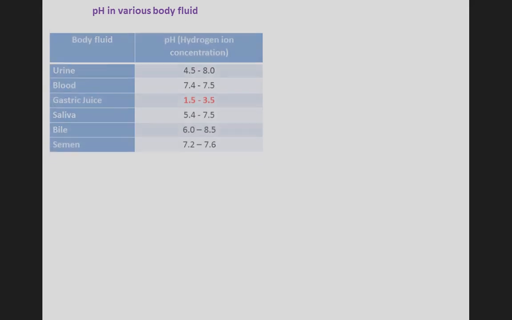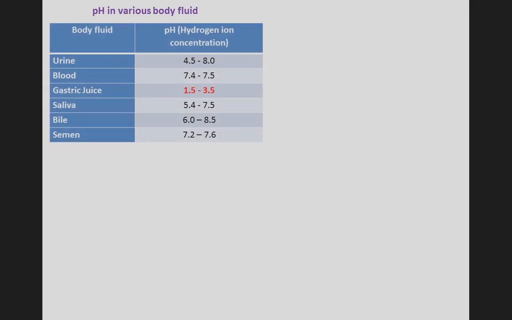Then next one, pH in various body fluids. You can see this, the body fluids like urine, blood, gastric juice, saliva, bile, and semen. In urine, the pH is 4.5 to 8.0. For blood, 7.4 to 7.5. For gastric juice, 1.3 to 3.5. For saliva, 5.4 to 7.5. For bile, 6.0 to 8.5. For semen, 7.2 to 7.6.